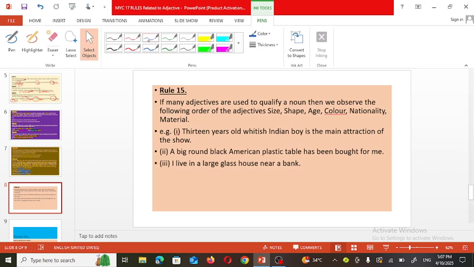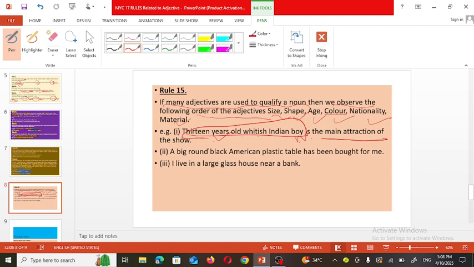And rule number 15. If many adjectives are used to qualify a noun, then we observe the following order of the adjectives: size, shape, age, color, nationality, material, etc. For example, 13 years old whitish Indian boy. Boy is the noun, and how is the boy? Whitish Indian, and his age is 13 years. So all these are adjectives used for this boy.